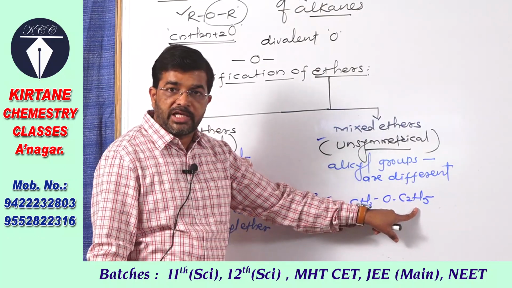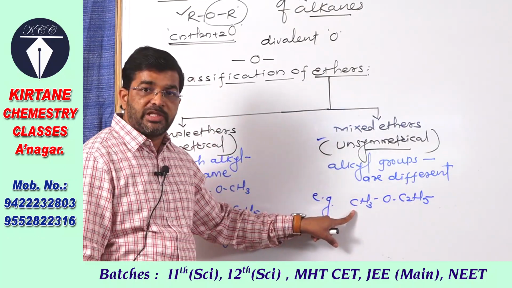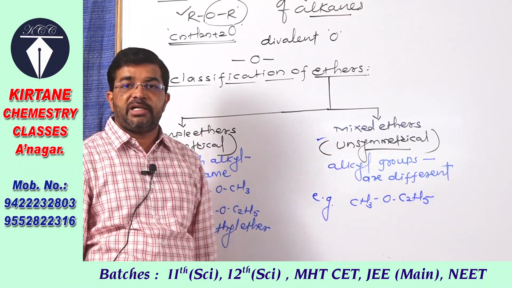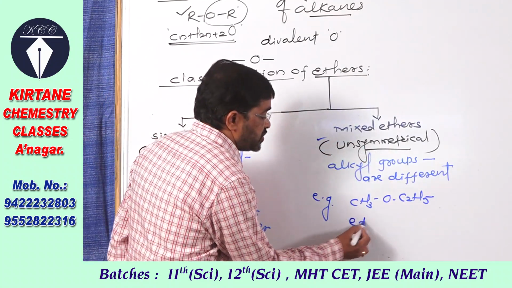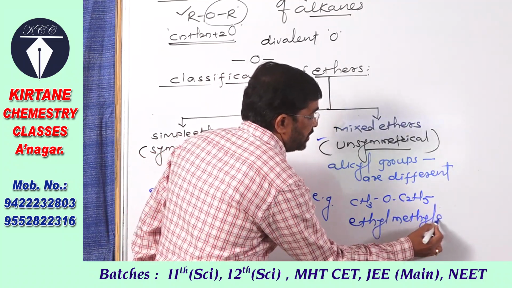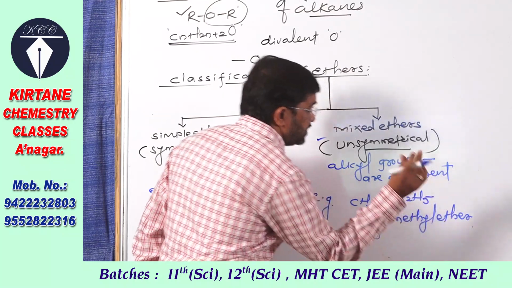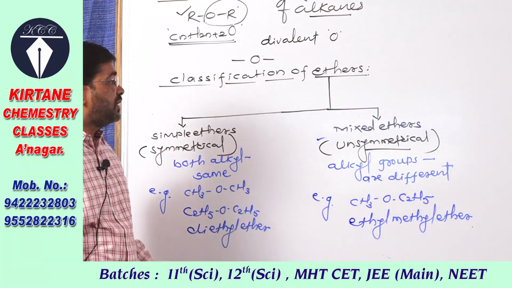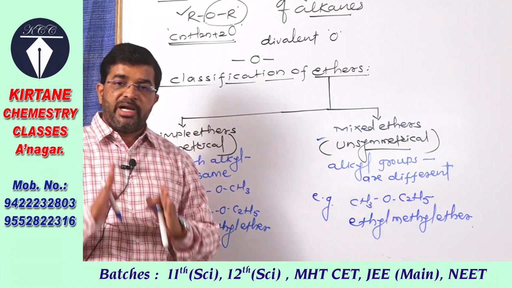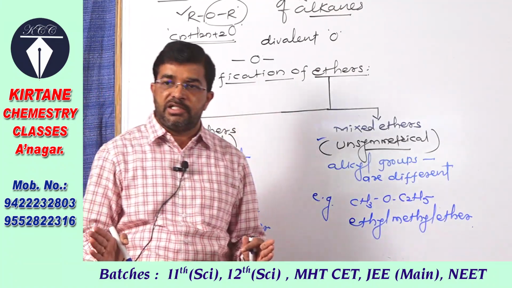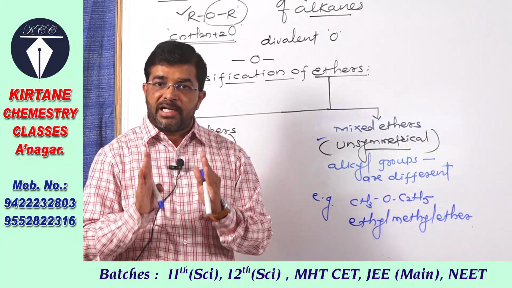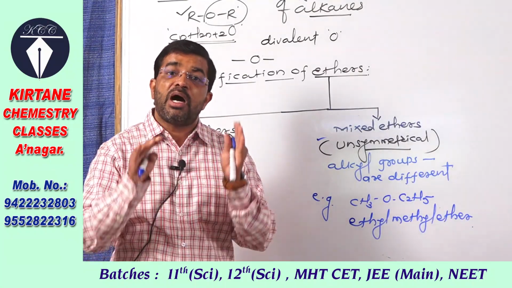One alkyl group is ethyl, one alkyl group is methyl. So it is an example of mixed or unsymmetrical ether. Name of this ether is ethyl methyl ether. So this is the classification of ether. Ethers are of two types, simple ethers and mixed ethers, or symmetrical ethers and unsymmetrical ethers. In symmetrical ether, both the alkyl groups attached to oxygen atom are same.